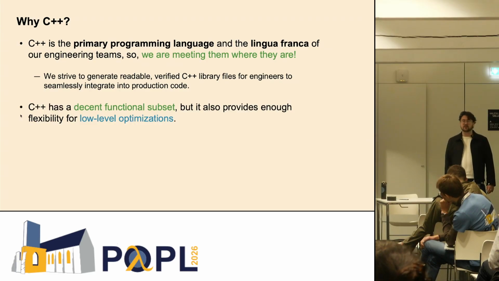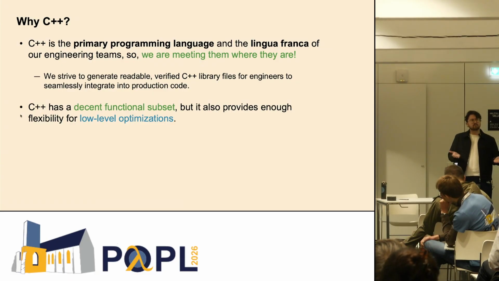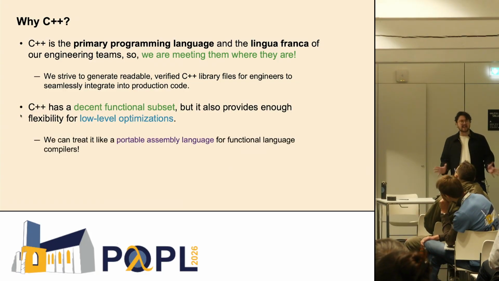Also, one thing we learned while developing this is that C++ actually has a relatively large number of functional features, making it a relatively natural target when extracting Rocq. But it's still a systems-level language that allows for low-level optimizations when necessary. So it acts as a portable assembly language, combining the best of a low-level language with some functional aspects. It's been a surprisingly nice language to target for Rocq.